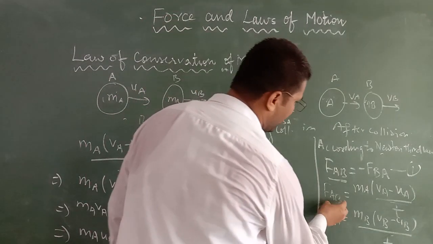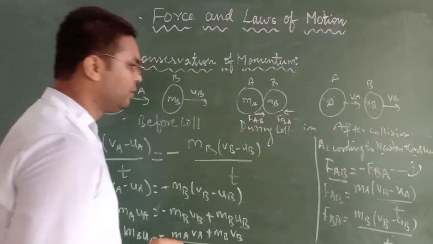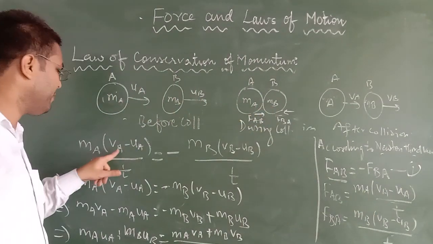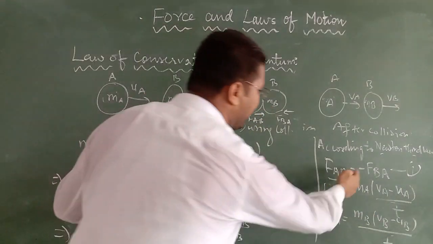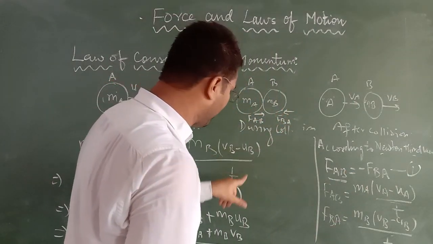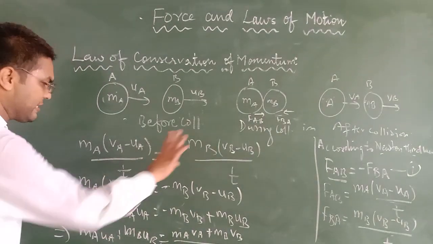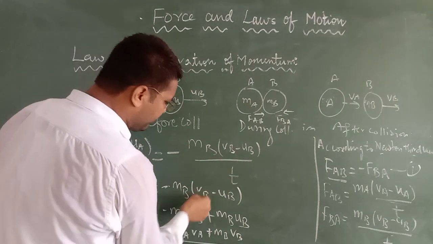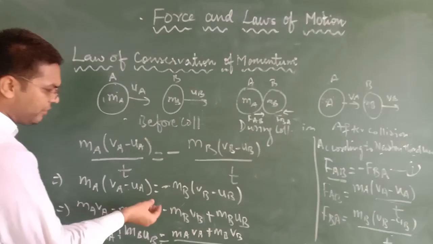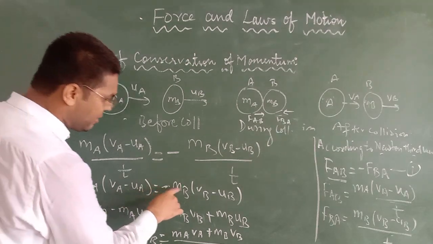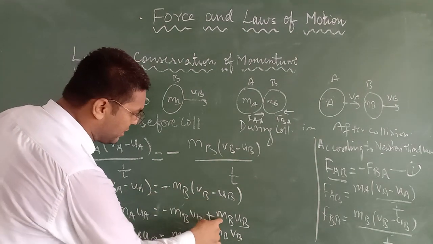Now I have substituted this value in equation number 1 simply. In place of FAB I have written MA (VA minus UA) upon T is equal to minus, in place of FBA I have written MB (VB minus UB) upon T. T cancels with T. MA (VA minus UA) is equal to minus MB (VB minus UB). Now I have opened the bracket. So MA VA minus MA UA is equal to minus MB VB plus MB UB.